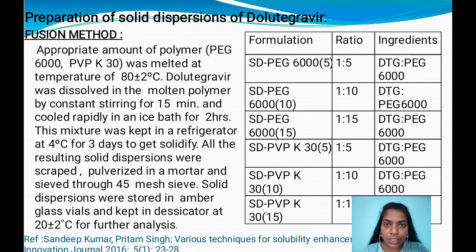Coming to the solid dispersions, these are prepared by using the fusion method. The polymer PEG 6000 is melted at high temperature in a china dish, and after melting, a small amount of drug is added to it and constantly stirred until uniform dispersion is formed. Then it is cooled rapidly by placing it in an ice bath and is stored in a refrigerator at 4 degrees for 3 days. After cooling, the solid dispersion is scraped, pulverized and sieved through 45 mesh, and finally is stored in a desiccator at 22 plus or minus 2 degrees centigrade for further analysis.